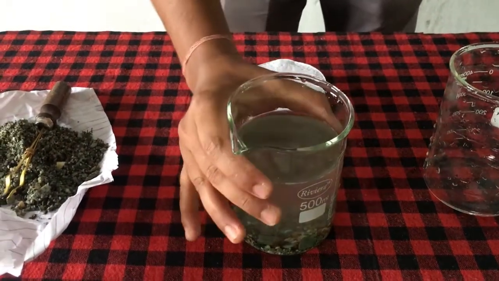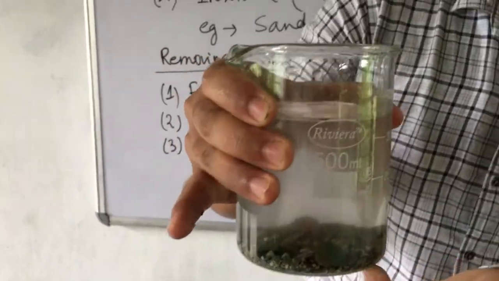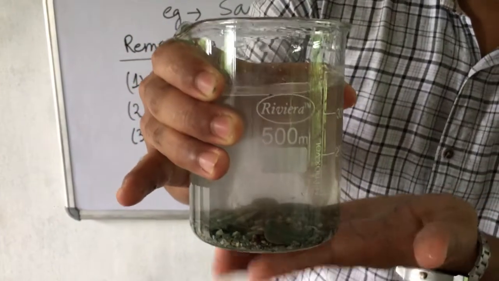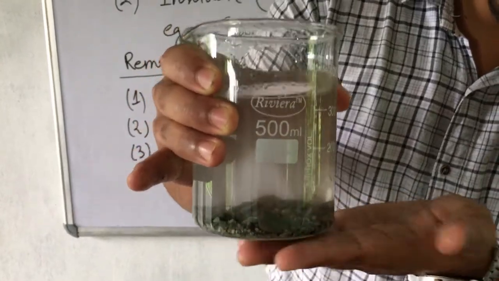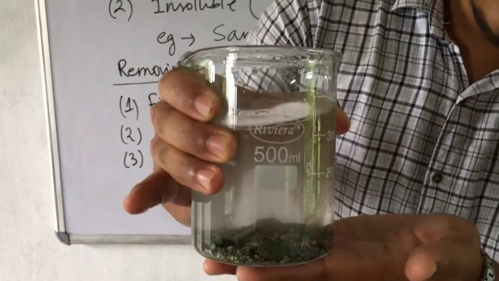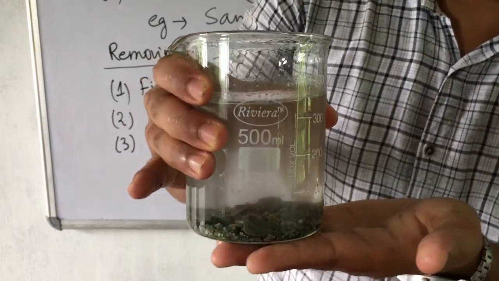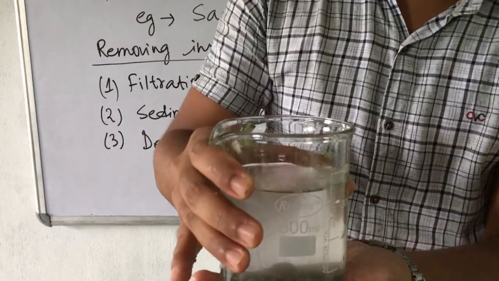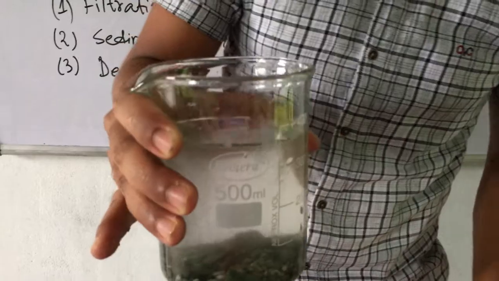Now you can see here, the insoluble impurities still remain in the lower surface. Yes or no? In the lower surface the insoluble impurities are there. They will remain there, and the water is free from those insoluble impurities. Now this process is called decantation. Sorry, this is called sedimentation. This process is called sedimentation.